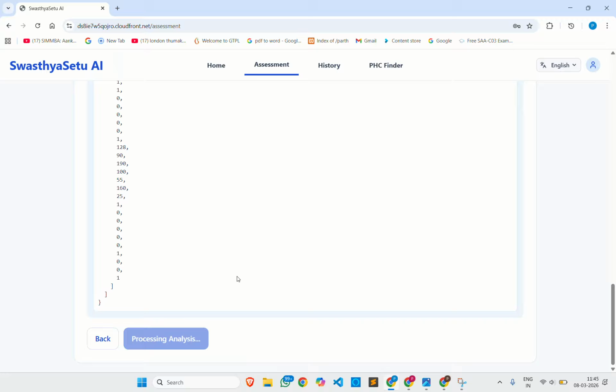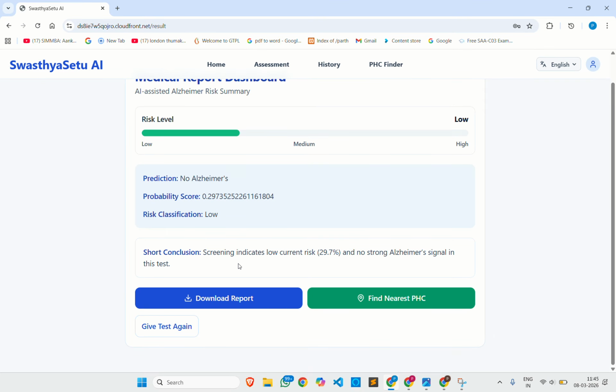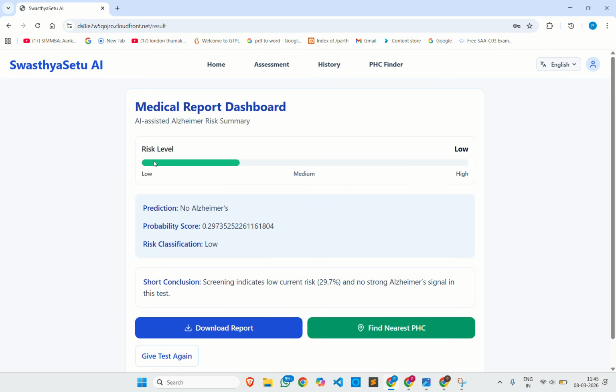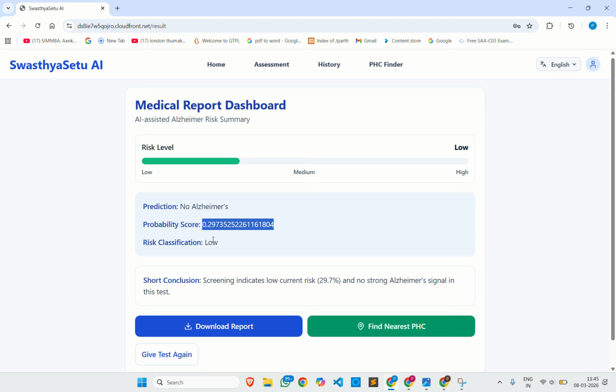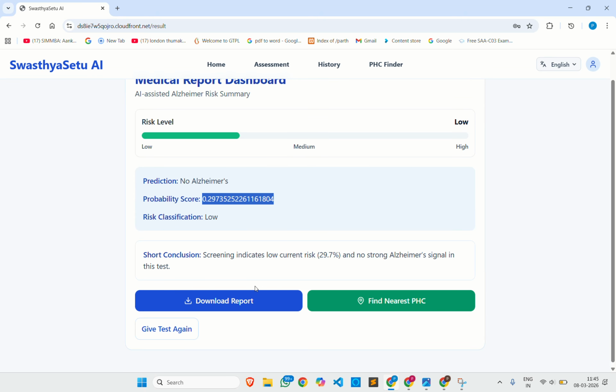This analysis will tell us the prediction. Oh, so yeah, I do not have Alzheimer's. The risk level is very low. Prediction: no Alzheimer's. Probability score 0.29 and risk classification low. I can also download a report from here, like it is downloaded.